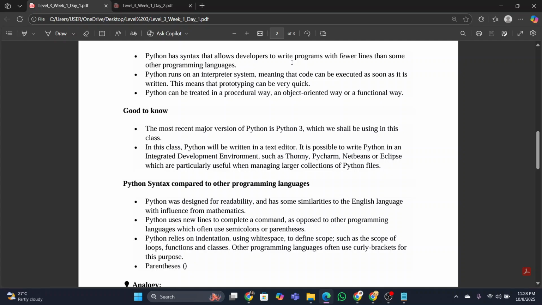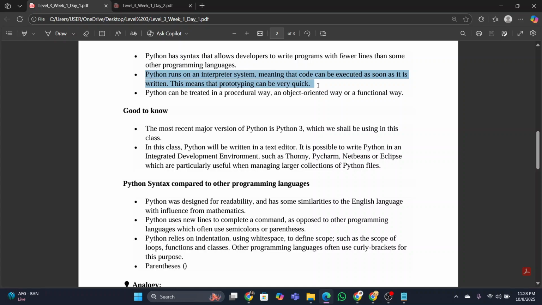You may need to write 4 or 5 lines of code, right? But in Python, you can write only one line and show the output. So that's why Python.